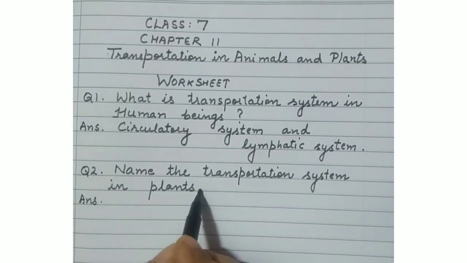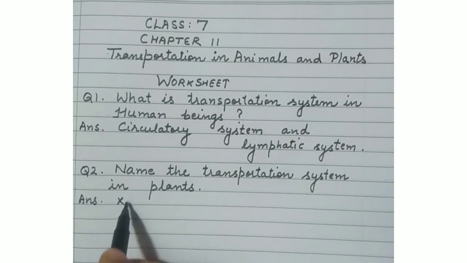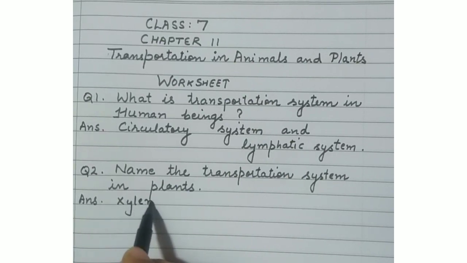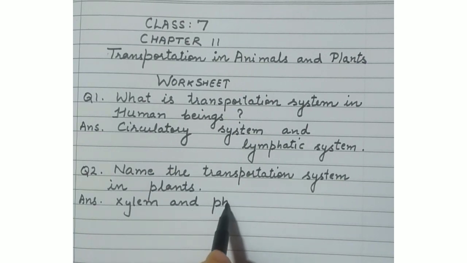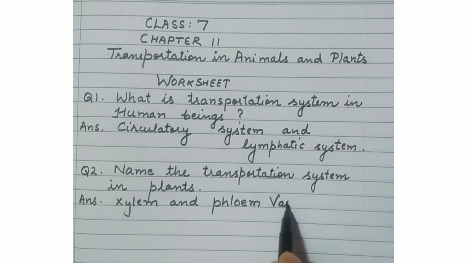But when we talk about the transport system in plants, we are related to the vascular system. Okay, that is xylem and phloem. Xylem is responsible for the transportation of water and minerals, and phloem is responsible for the transportation of food materials.